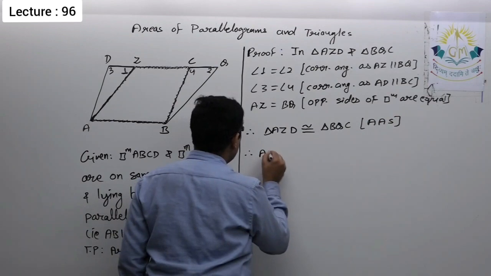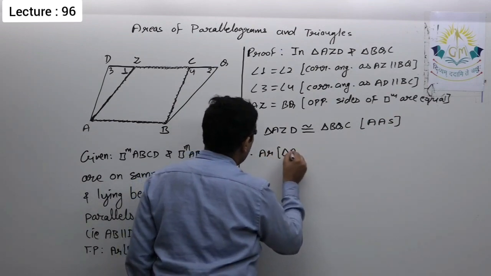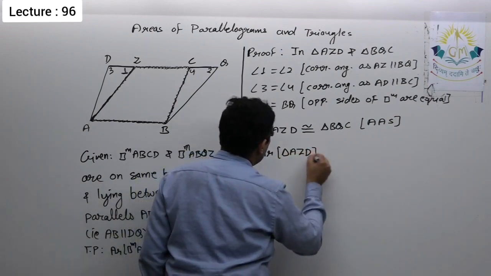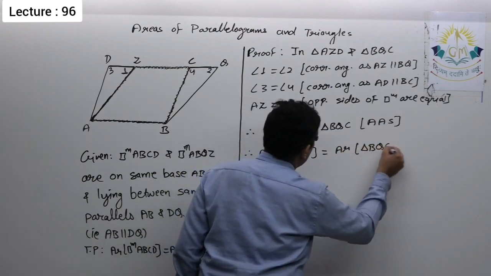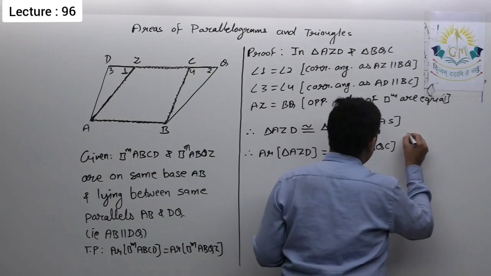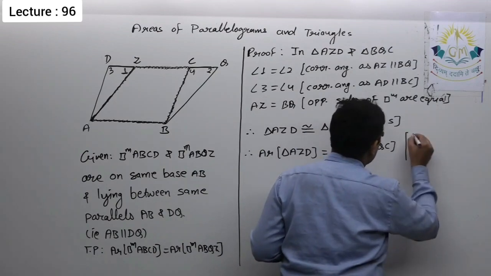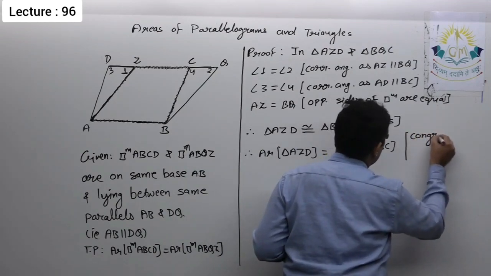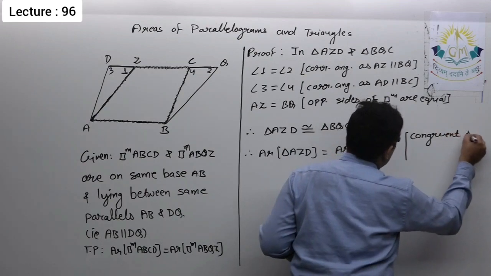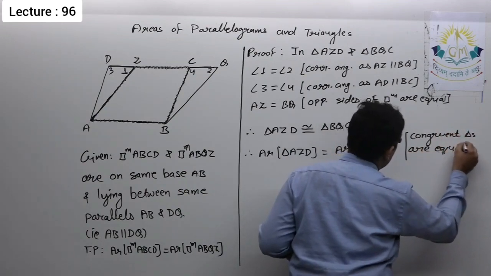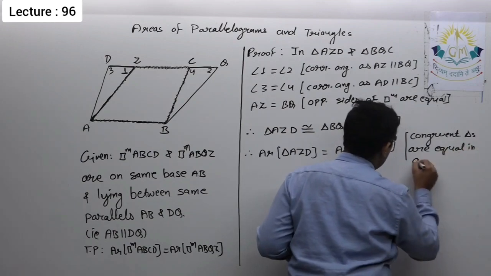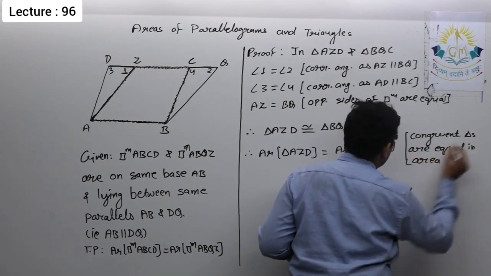Therefore, I can write area of triangle AZD is equal to area of triangle BQC. Here I can write the reason: congruent triangles are equal in area.